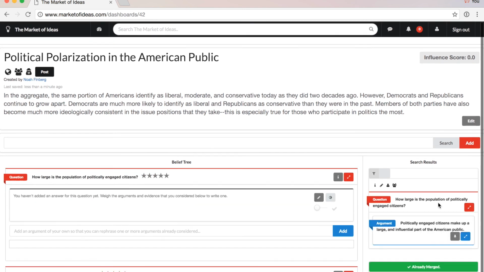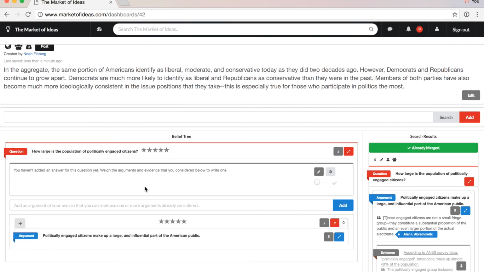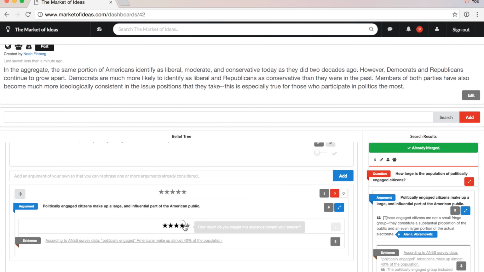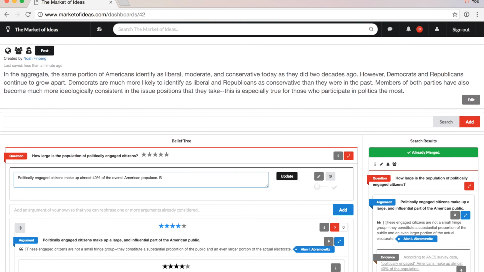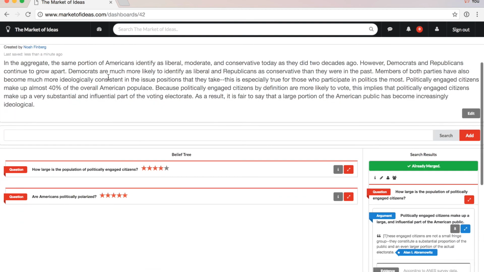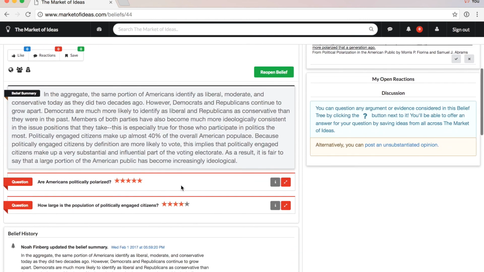Okay, so again, the search has initially found some good information on this. I'll merge it in. Then I'll evaluate and rate it just like before. Finally, I'll update this question's answer and my belief summary. Hit post, and that's how you create and update a belief tree.